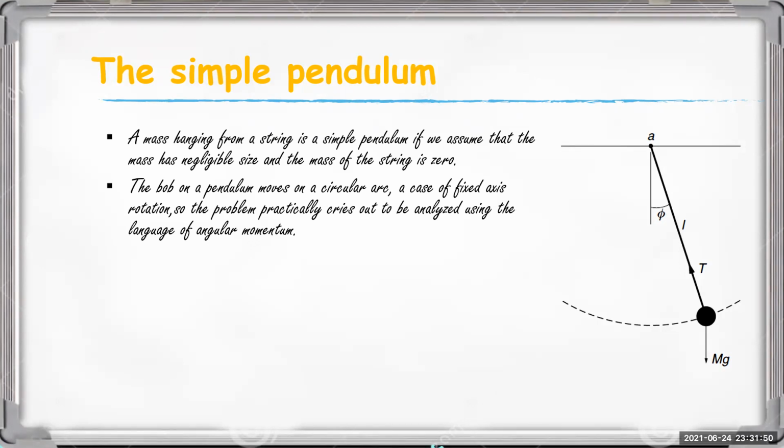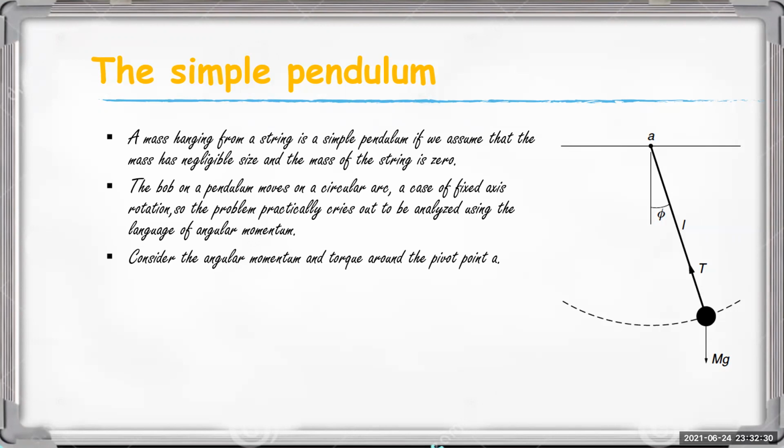That is the concept of torque and angular momentum. Consider the angular momentum and torque around the pivot point A. Then what will be the moment of inertia of the mass about the point A?